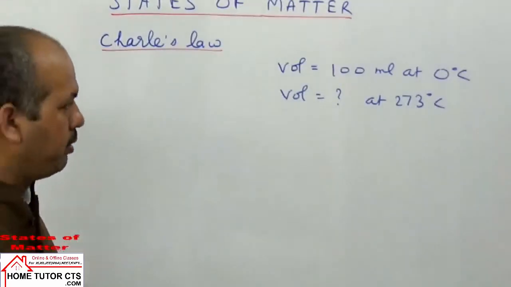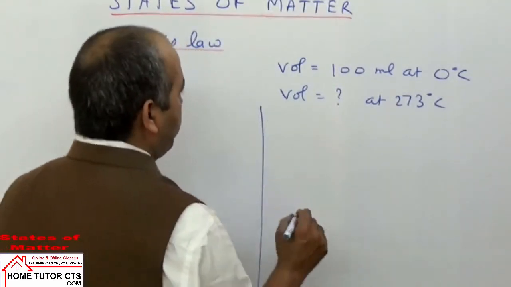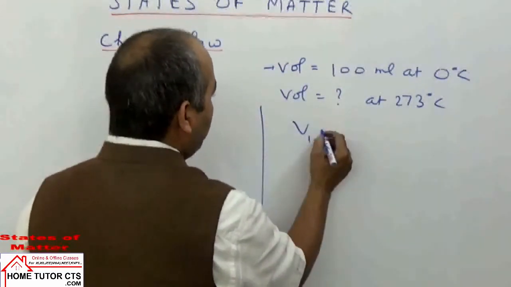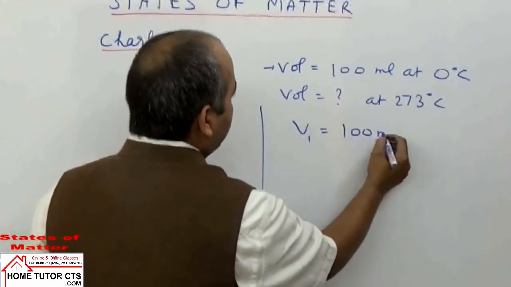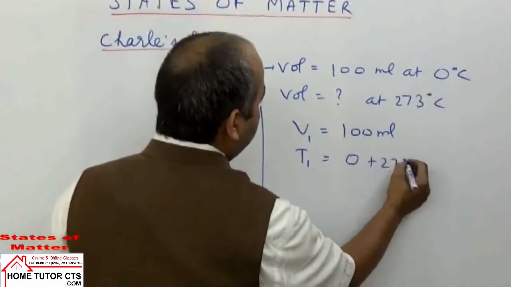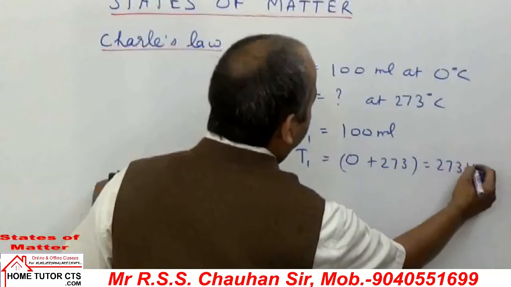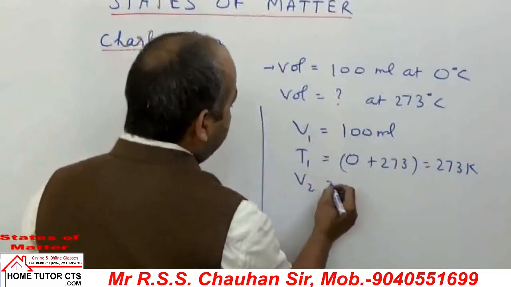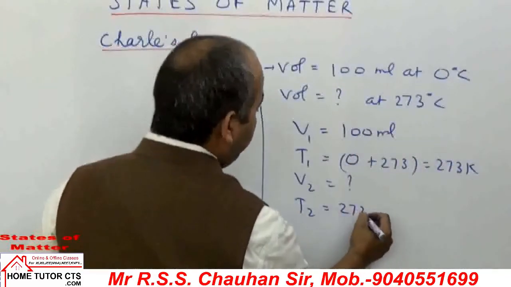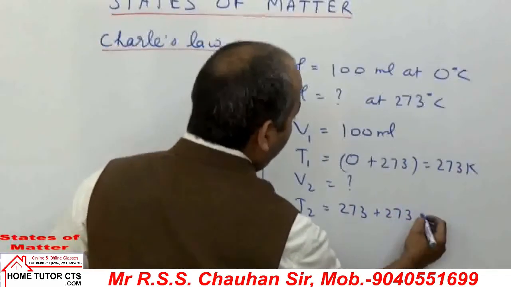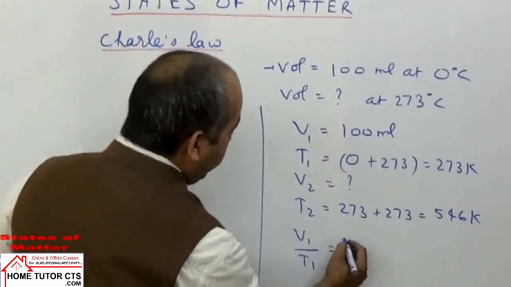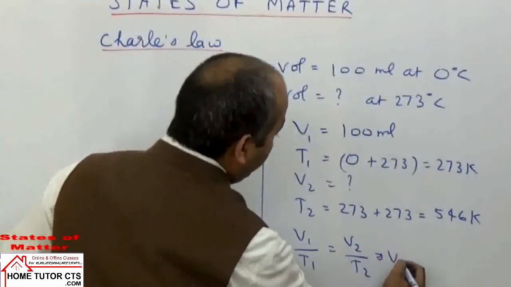If anybody has doubt in mind, look, to solve this question we can have two expressions. One is the relation V1 by T1. Let us take this condition: V1 is the volume of the gas, 100 ml, at temperature T1 of 0 degree Celsius, 0 plus 273, meaning 273 Kelvin. You have to find V2. What is T2 temperature? In Celsius it is 273. 273 plus 273 becomes how much? 546 Kelvin. And then by the expression V1 by T1 is V2 by T2. From here what is V2?